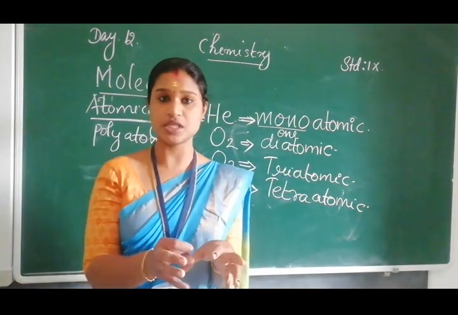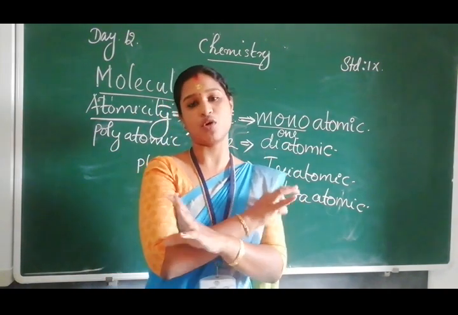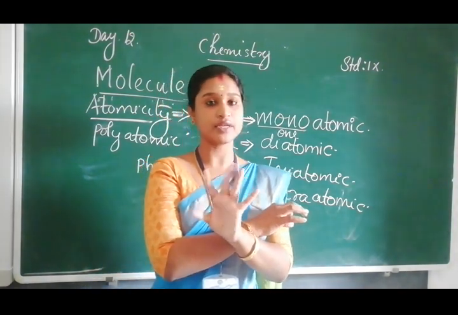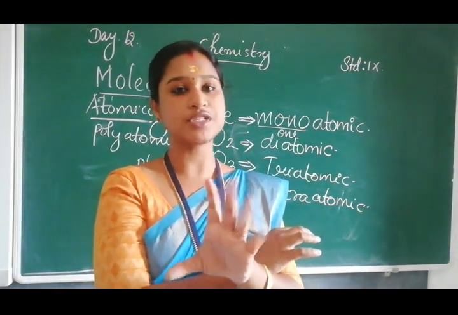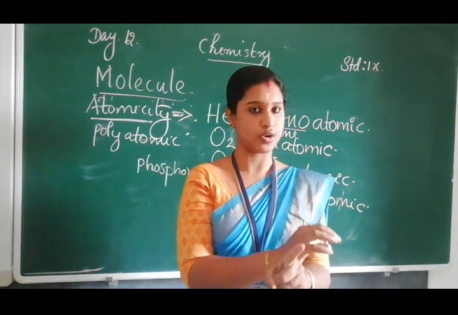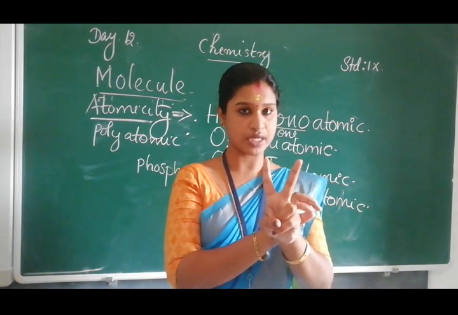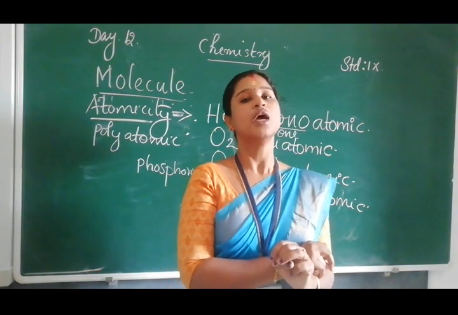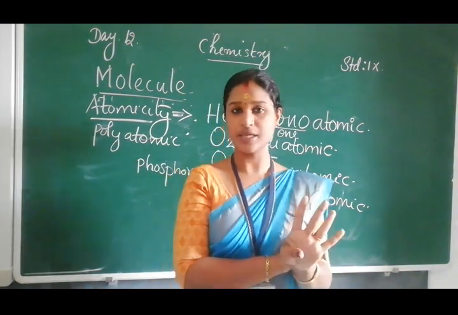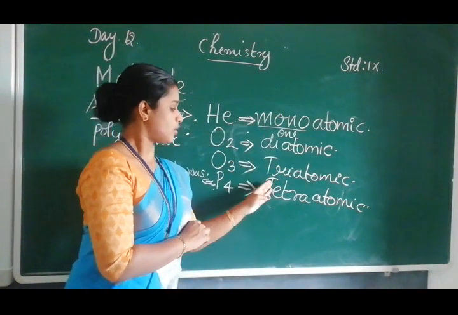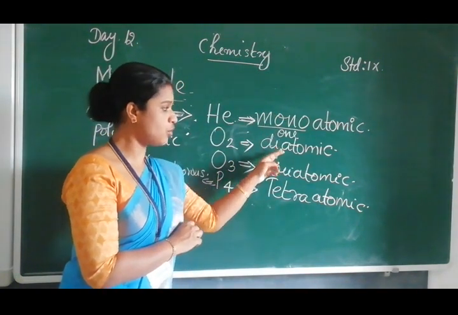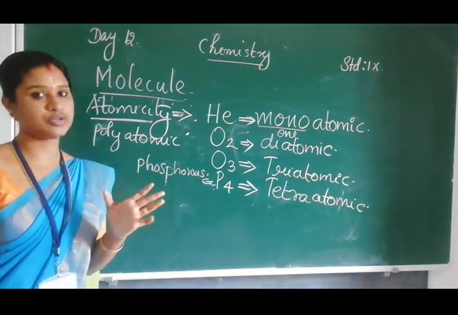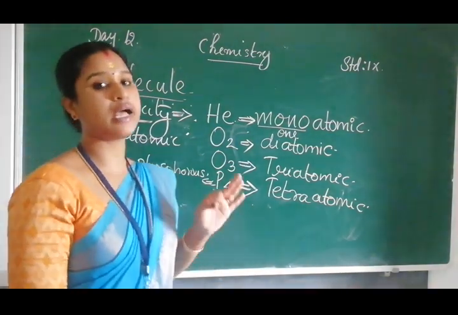Understood? Atomicity means the number of atoms present in a molecule. They may be monoatomic, diatomic, triatomic, tetraatomic, or polyatomic. A molecule containing only 1 atom is monoatomic, 2 atoms is diatomic, 3 atoms is triatomic, 4 atoms is tetraatomic. Mono, di, tri, tetra, more than 4, poly. So this is about the molecule of an element and atomicity.